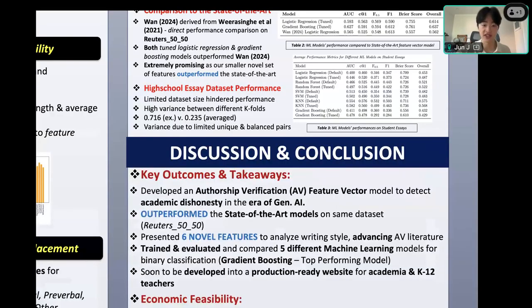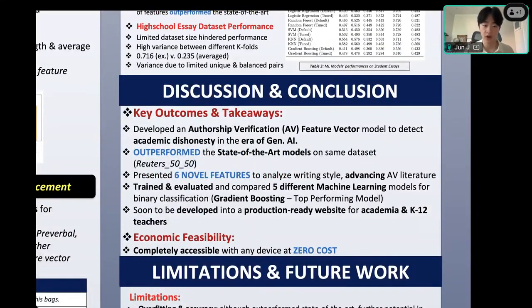Now, for the final conclusions and takeaways, once again, my entire project was developing an authorship verification feature vector model to figure out if someone was being academically dishonest in this current era of generative AI. And my novel contributions are as follows. First and most importantly, I outperformed the state-of-the-art models on the exact same dataset, which shows that my novel set of writing style features are more indicative of whether someone used AI or was being dishonest in an academic setting.